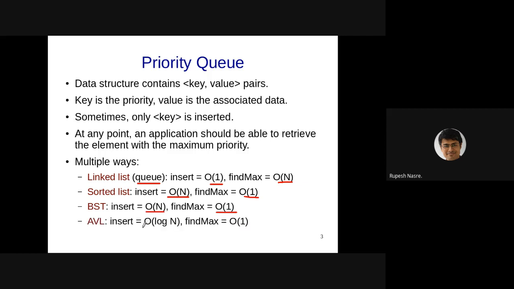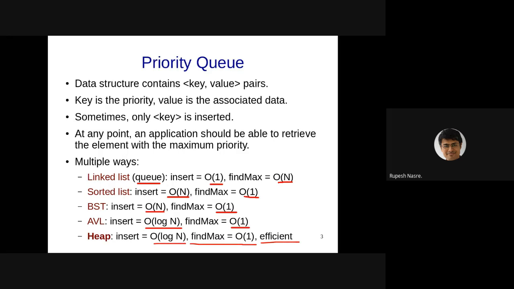AVL, as we know, the insertion can be log n as well as finding the maximum can also be done in a similar manner as BST, and that can be done in order one time. Alternatively, you can use a heap, right, which also has similar complexities if you want to maintain that maximum information. So insertion will take order log n time, and find max can be done in order one time, but at the same time it is also efficient. It's not as cumbersome in terms of execution time as binary search trees, and therefore we would be willing to study heaps in this context.